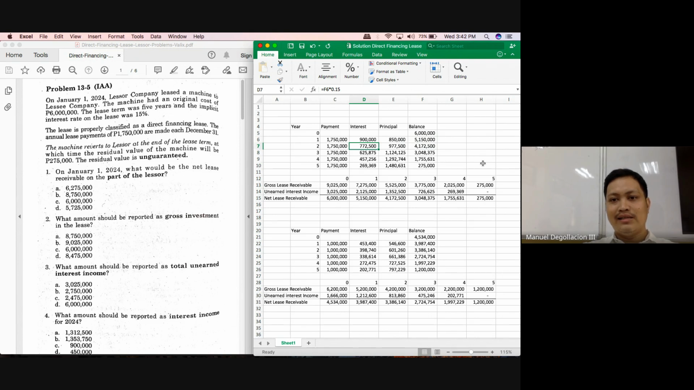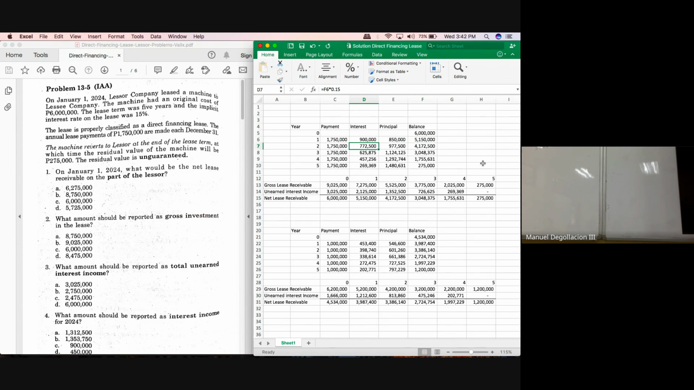4 million. I have 172. 4,172,500. Who else got 4,172,500? Okay. How did we get 4,172,500? Interest income. Interest income on year 2 is, how much was it? 772,500.